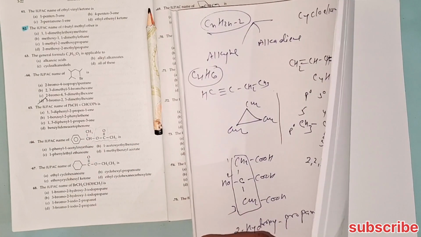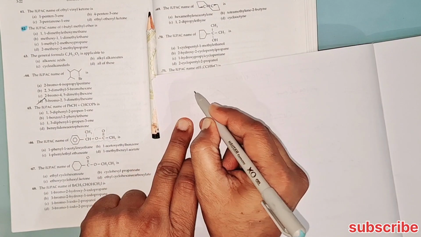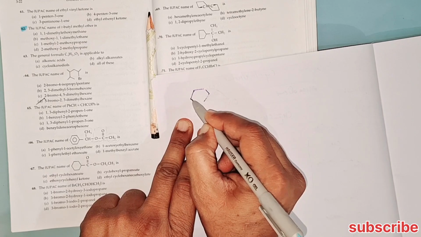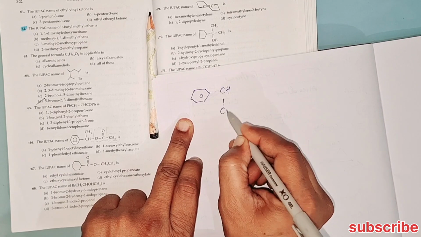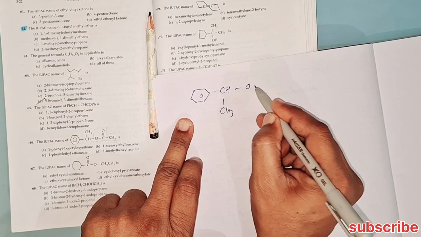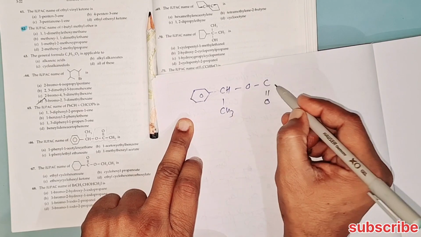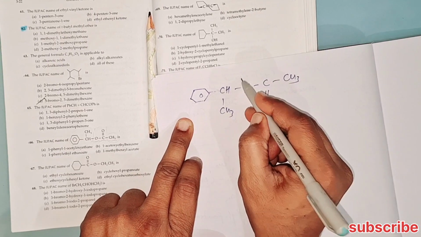In detail we can write this problem like this: the phenyl group is given, CH3, OC double bond O, CH3. This is the ester.